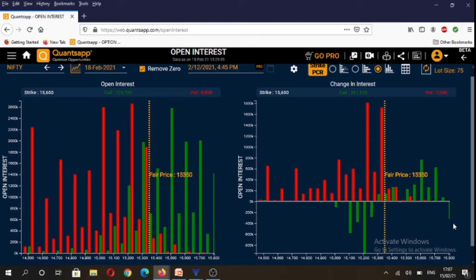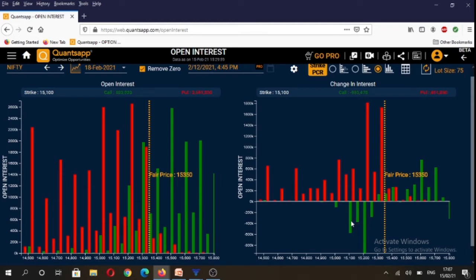And if you were to see what happened intraday on 15th February, the change in open interest data on an intraday basis, you will see that highest amount of calls were written at 15,600 strike and highest amount of puts were written at 15,200 strike. So going forward, 15,200 is going to act as a strong support area for the market.